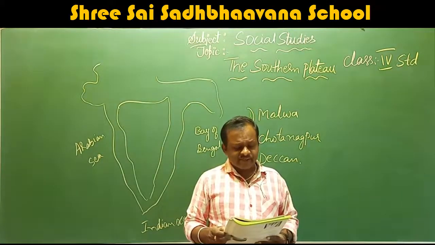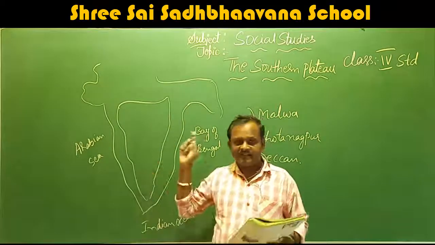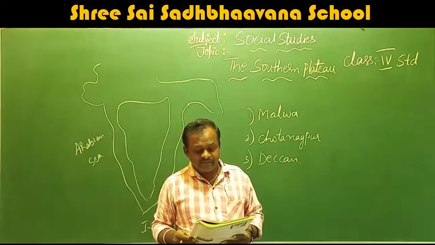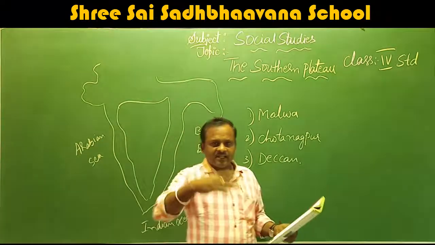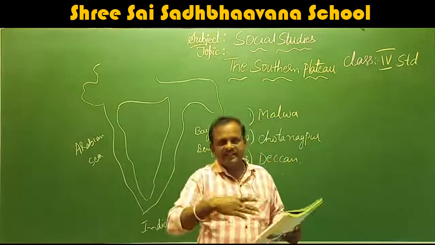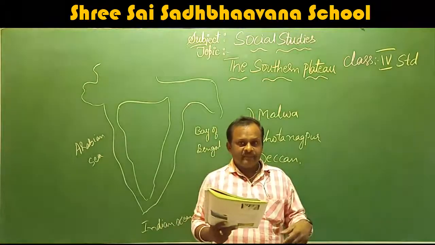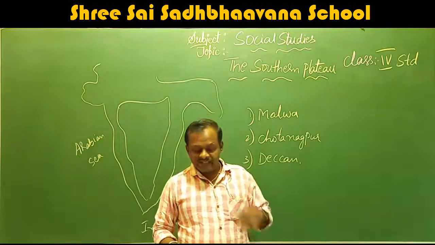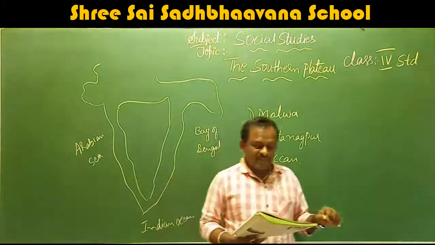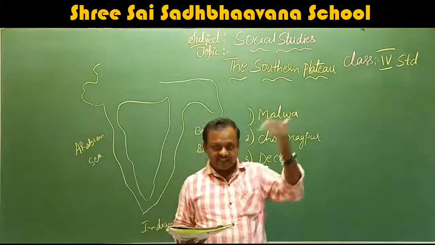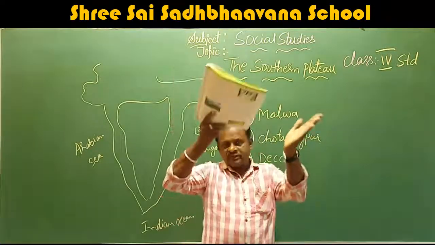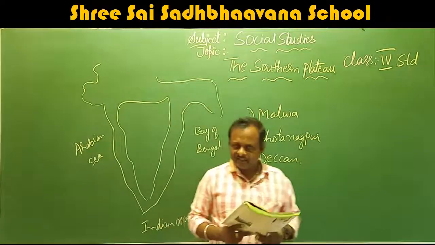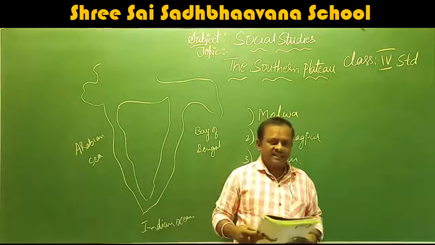The rainfall varies from state to state. That means here the rainfall varies from state to state. The seasonal southwest monsoon winds bring rainfall from June to September. That means the entering monsoon makes the rainfall from June to September, what we are feeling now. And the northeast monsoon during October and November. That means returning. The monsoon moves away and once again it returns. In that season, October and November, we get rainfall in this region. That means up to November we feel the rain.